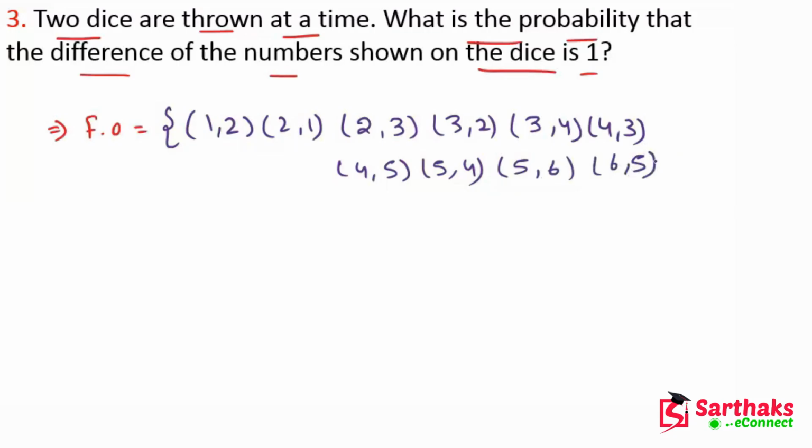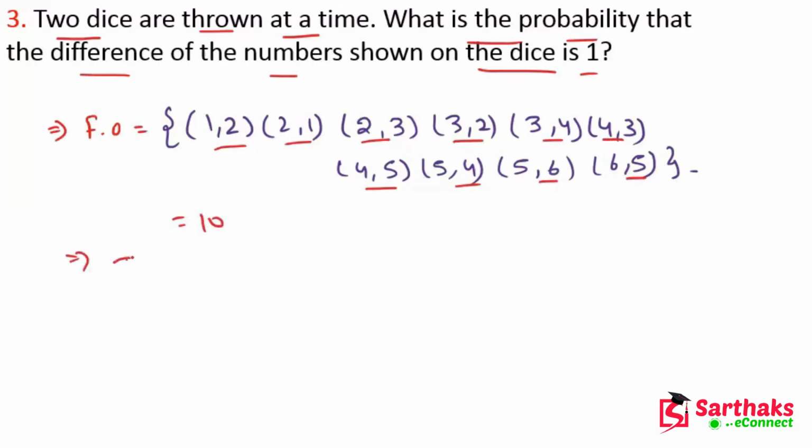I hope you get this point, my dear friends. So these are the favorable outcomes, and how many? 1, 2, 3, 4, 5, 6, 7, 8, 9, 10. So the total number of favorable outcomes is 10.